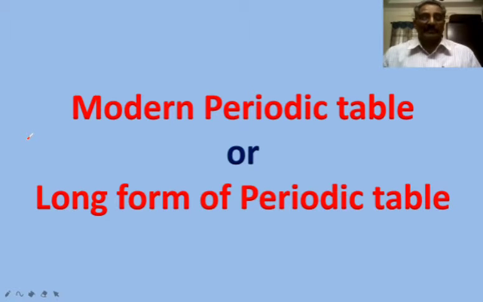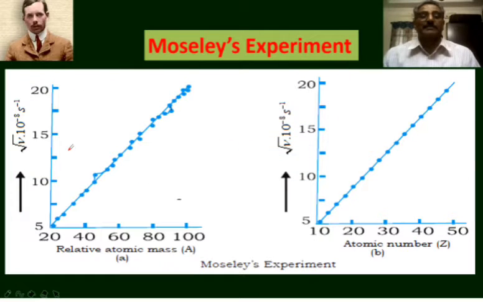After the discovery of radioactivity, isotopes, isobars, and atomic nuclei, Henry Moseley in the year 1913 conducted some experiments. He calculated the frequencies of characteristic X-rays of various elements.